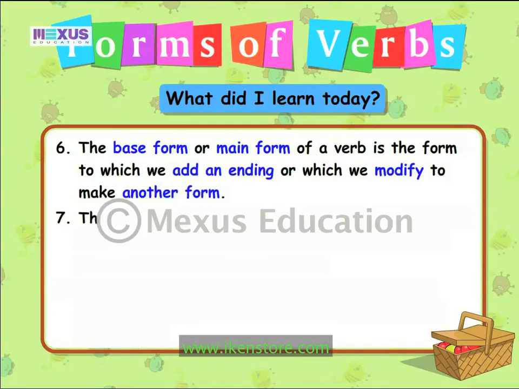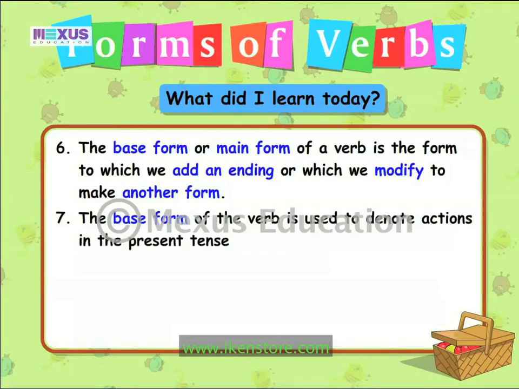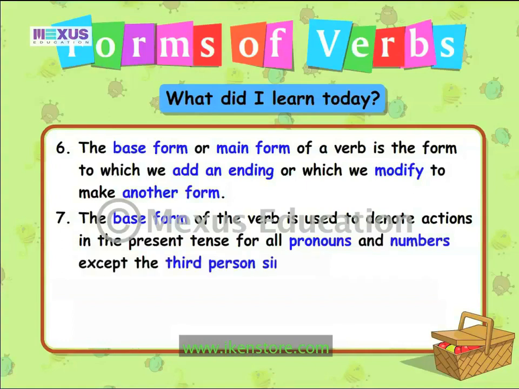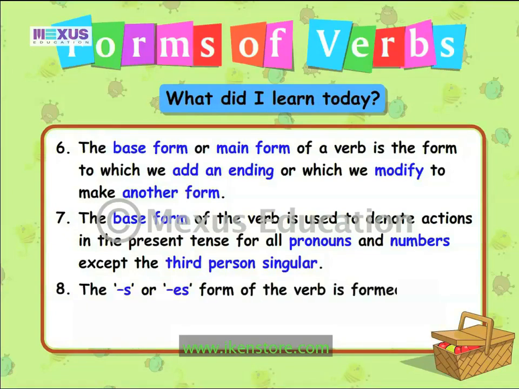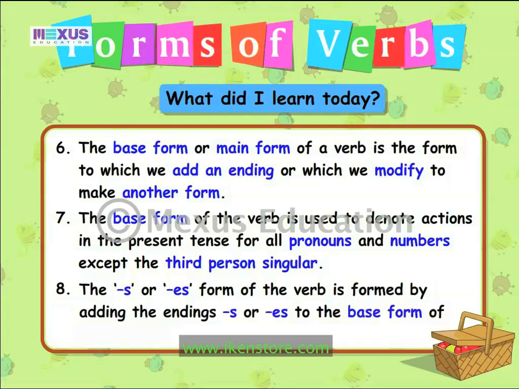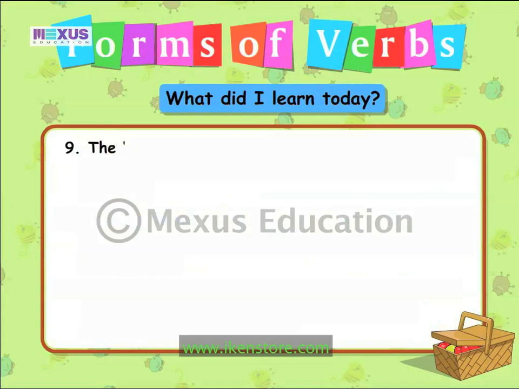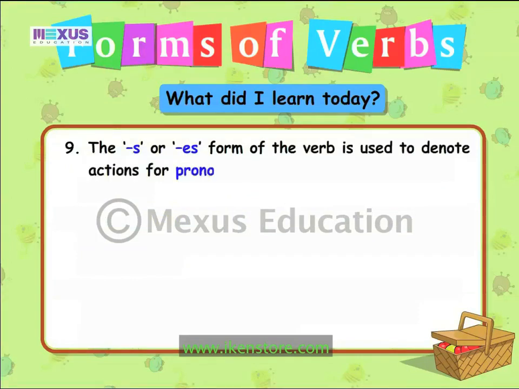The base form of the verb is used to denote actions in the present tense for all pronouns and numbers except the third person singular. The S or ES form of the verb is formed by adding the endings S or ES to the base form of a verb. The S or ES form of the verb is used to denote actions for pronouns in the third person singular form.